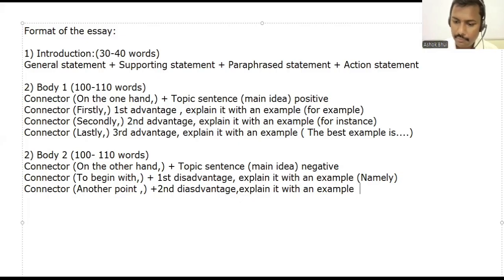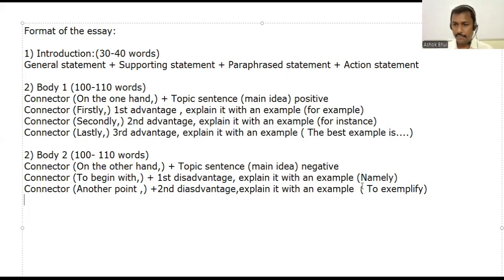Here too we cannot use the same words as I told you earlier. We can use some different words. Namely is used, so you can say to exemplify.